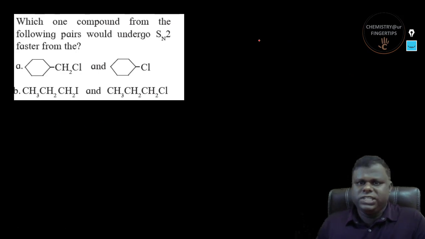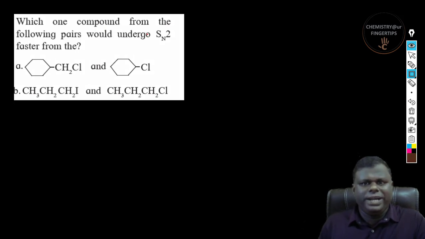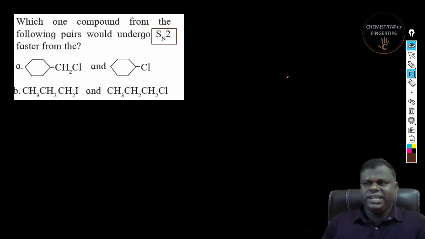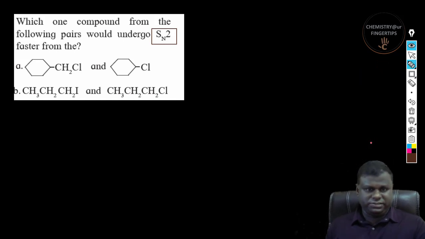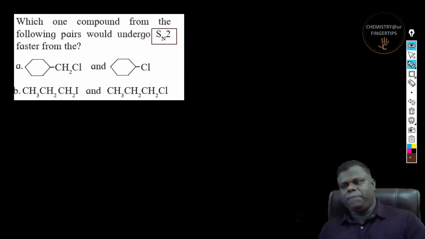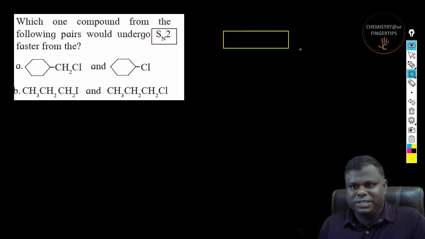Okay, now the next is which one compound over here would undergo SN2 reaction faster from the other, right? SN2. Now, if you could see here, all are SN2 compatible, if you could understand this, right? All are SN2 compatible, and now there is a clue for doing this. And the clue is pretty much simple.